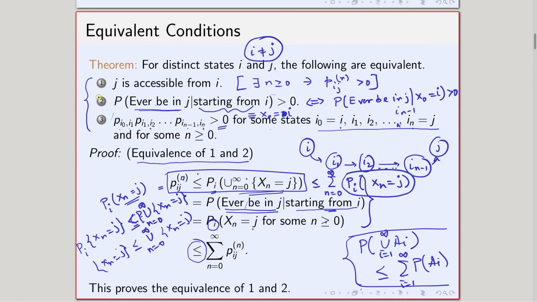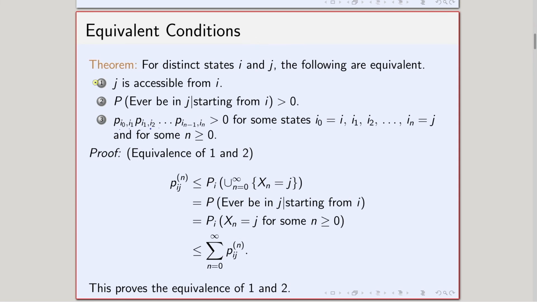So, suppose now that the first condition is true, that is, j is accessible from i. That means there exists an n such that p_ij^(n) is strictly greater than 0. If I take that particular n, this quantity has to be strictly greater than 0. The probability of ever being in j starting from i is even bigger than p_ij^(n), so this quantity also has to be strictly greater than 0. Okay. So, if I assume 1 is true, we can show that 2 has to be true.